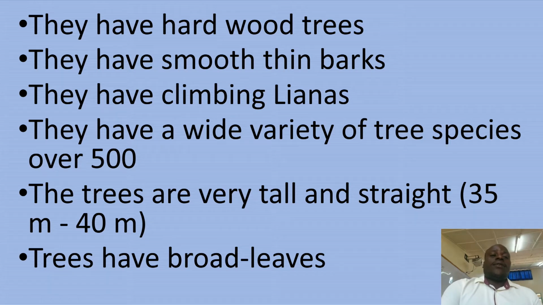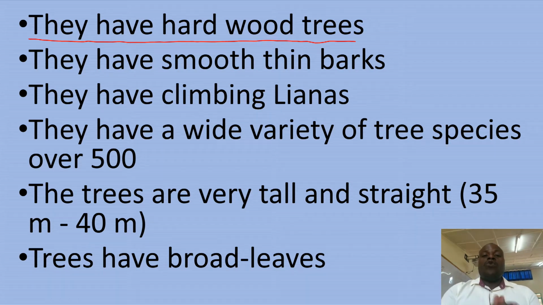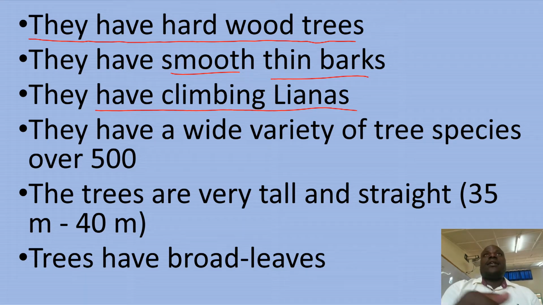Next, equatorial rainforest trees have hard wood. They have smooth, thin barks. They have climbing lianas. These are other plants climbing, coiling around other big trees.